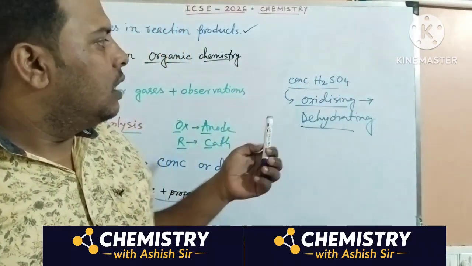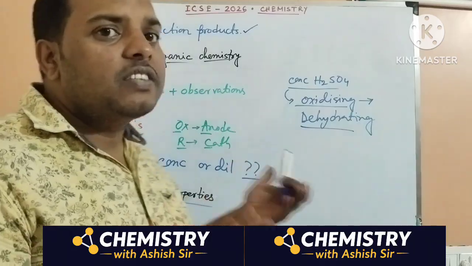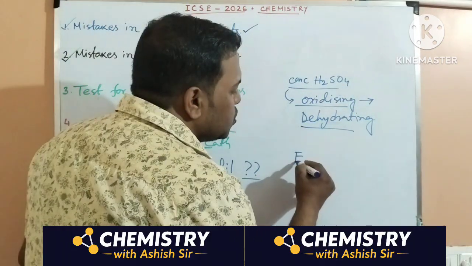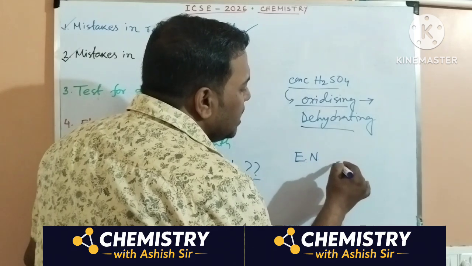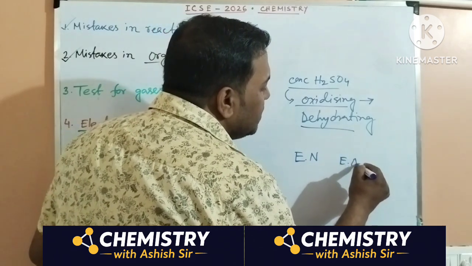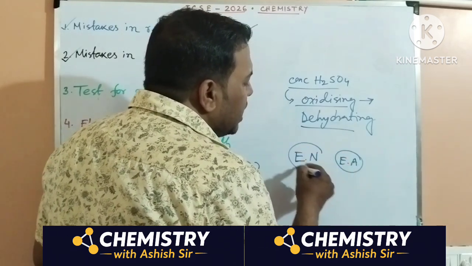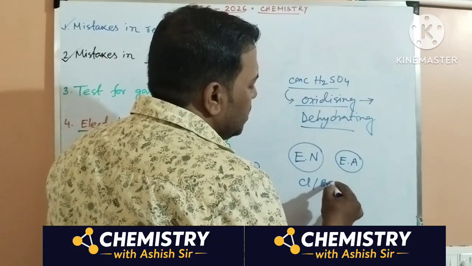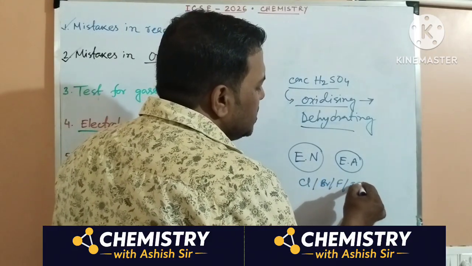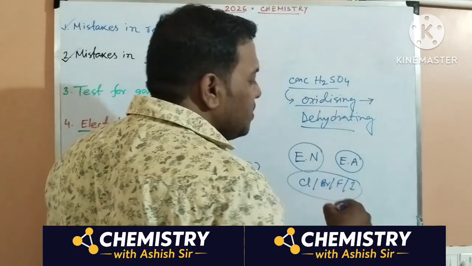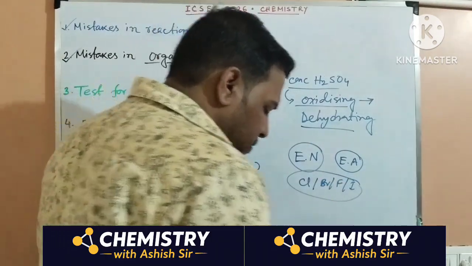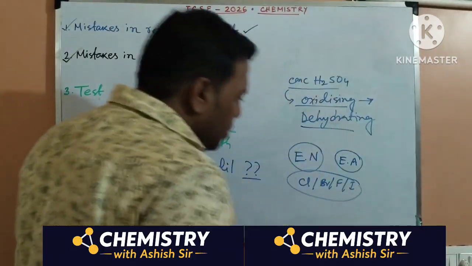One more thing, the mistake. These are the revision parts, but the mistake you are making there is that you are getting confused between these two terms, electronegativity and electron affinity. If you are asked to arrange chlorine, bromine, fluorine, iodine, these four, in proper order, then you must remember that regarding fluorine and chlorine, there are two different ways.